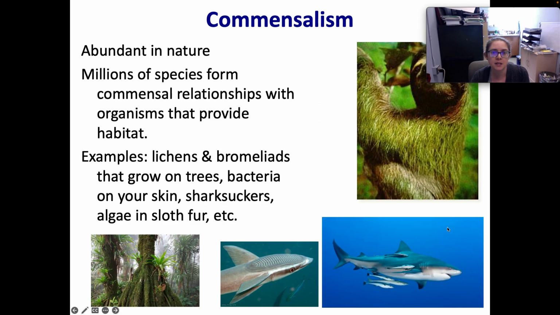Here's some examples of commensalism, so where one partner benefits and the other is not harmed or hurt. So there's a lot of these out there. So like lichens living on a tree is another example, or epiphytes like bromeliads, which you see here. They're not hurting the tree. They're not helping the tree. They're just living there. But the moss or lichens or bromeliads are really benefiting from being able to be up on this tree instead of on the ground.